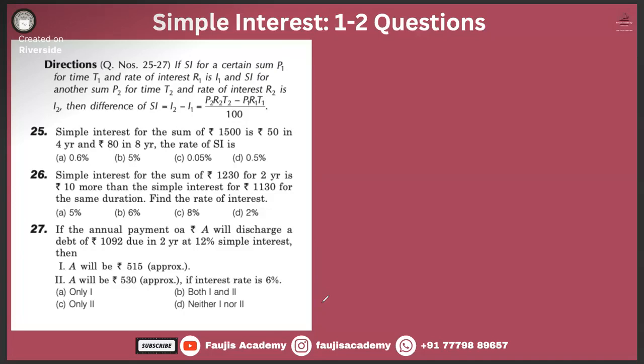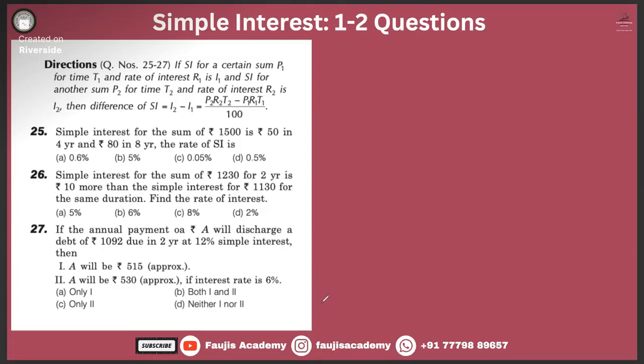If the annual payment of A rupees will discharge a debt of 1092 due in 2 years at 12% simple interest, A will be what? What is this question saying?